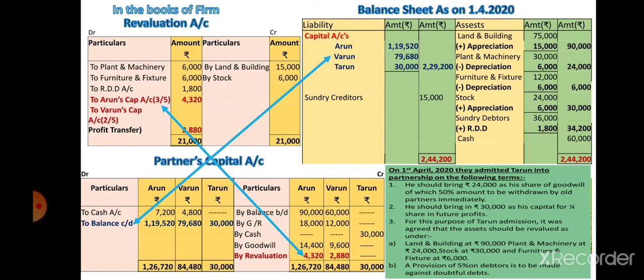Then transfer it to the liability side and write on the liability side the capital accounts: Arun 1,19,520, Varun 79,680, Tarun 30,000. Total capital account amount 2,29,200.